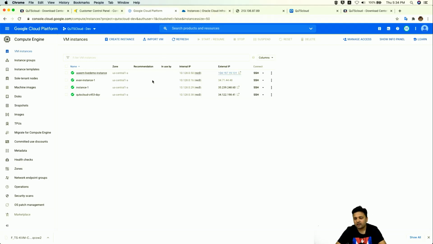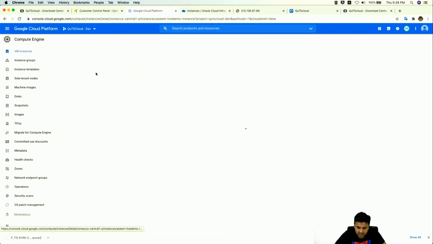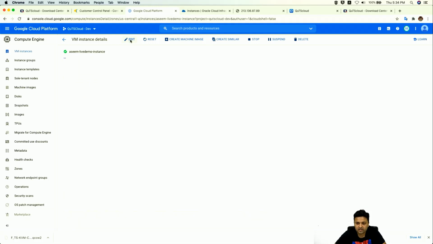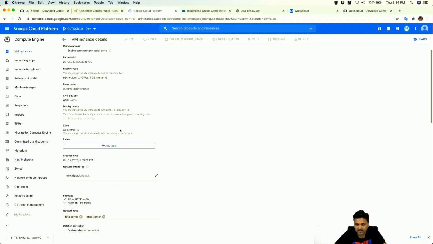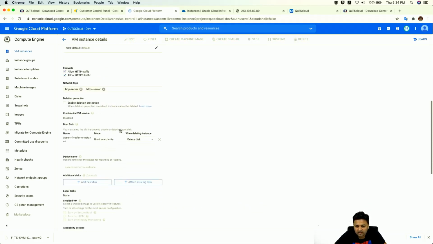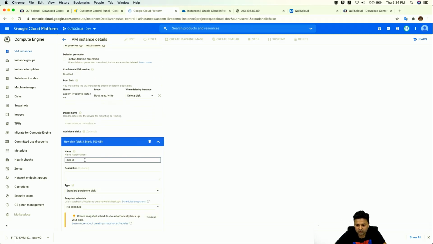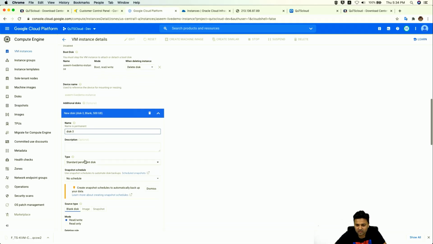Before we go further, you would have seen that we have not attached any storage disk. Before we start the installation, we'd like to attach one storage disk. Open the instance, click on the edit button, and if you go down here, click on attach a new disk and give it some name, let's say disk 3.